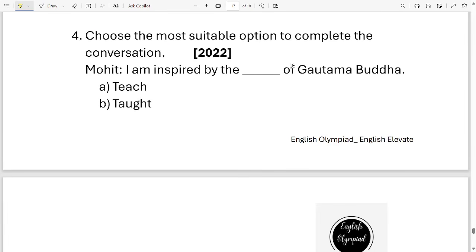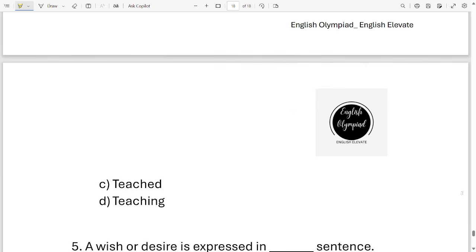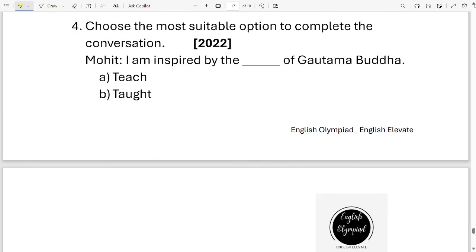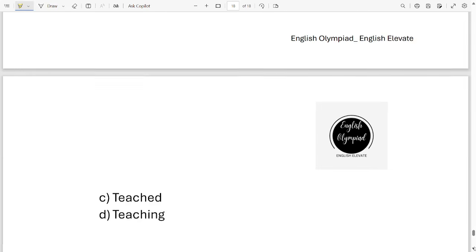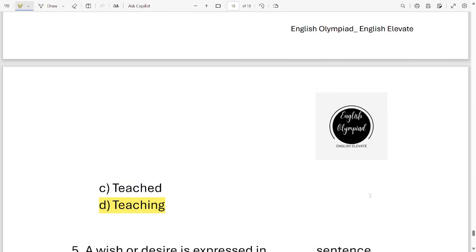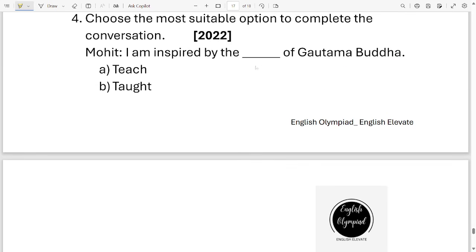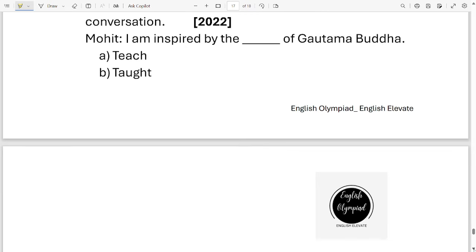Question number 4. Choose the most suitable option to complete the conversation. Mohit, I'm inspired by the dash of Gautam Buddha. Options to fill this blank are teach, taught, teached, teaching. These are the 4 options. Which word should I put in this blank to complete the sentence? It is option D. Okay. Mohit, I'm inspired by the teaching of Gautam Buddha. Let's move on to the next one.